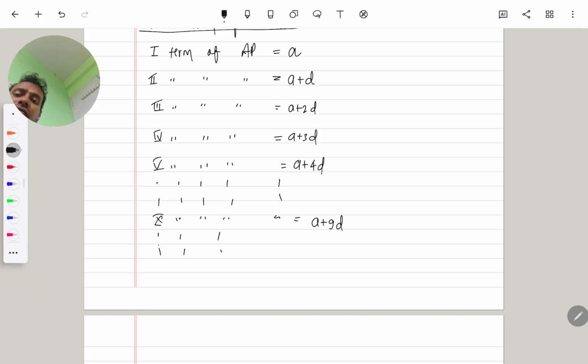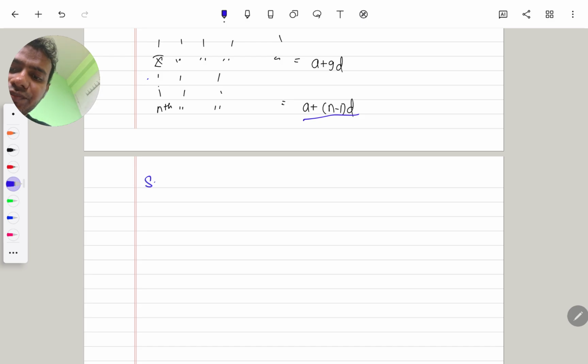Now, when I ask the nth term of this AP, what is it? A plus n minus 1 into D, exactly. You see that the fifth term is A plus 4D, the 10th term is A plus 9D, the fourth term is A plus 3D, so the nth term is A plus n minus 1 into D, because the number multiplying D is one less than the term number. For the fifth term it is 4, for the 10th it is 9, and for the nth it is A plus n minus 1 into D.